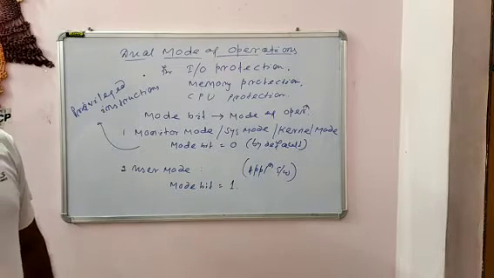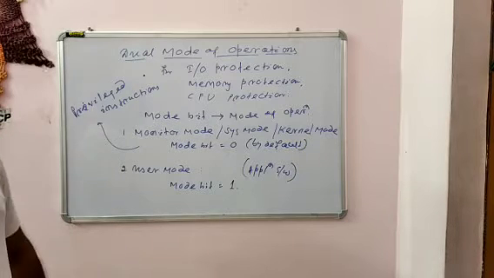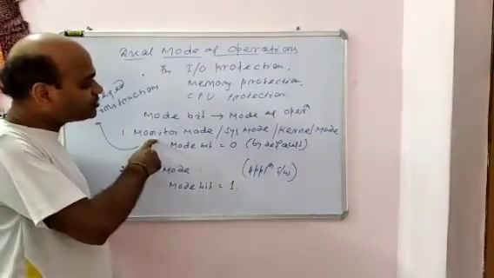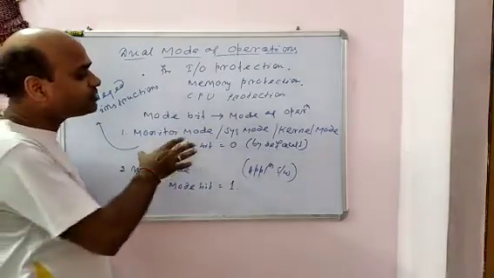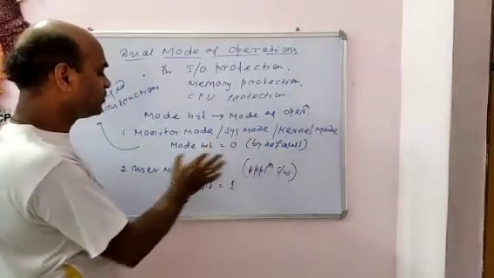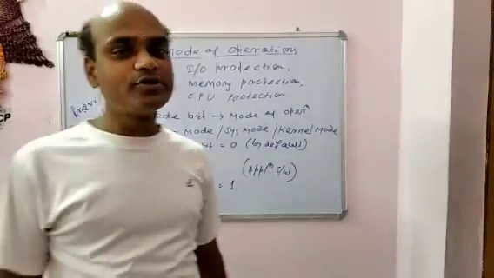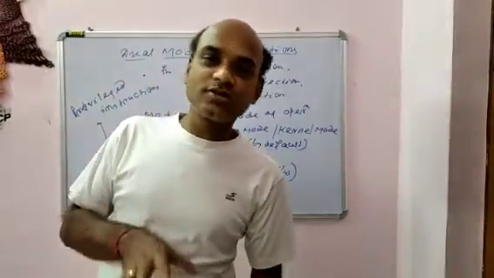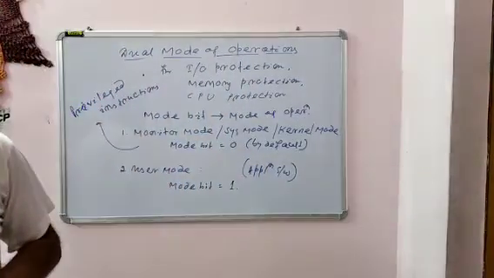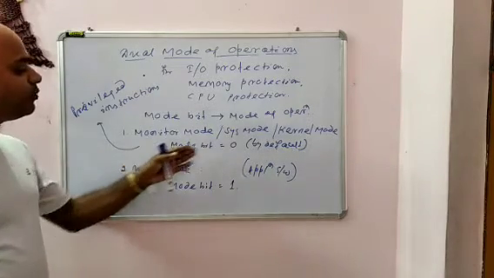The CPU can use all instructions and access all areas of memory. In the monitor mode, all instructions from the memory and all instructions from the CPU can be executed, because this is the system mode. By default, it is system mode, where the mode bit is 0, where all privileged instructions can be executed. All privileged instructions can be executed only in system mode or only in kernel mode. So according to requirement, we can change by converting the mode bit.